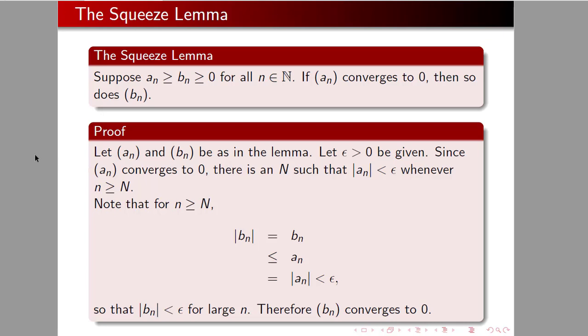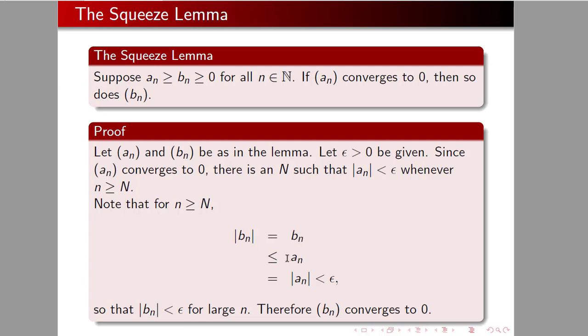All right. Now, challenged with epsilon, we've chosen capital N. Now, note that when little n is greater than or equal to capital N, the absolute value of Bn is equal to Bn, because Bn is a nonnegative number.